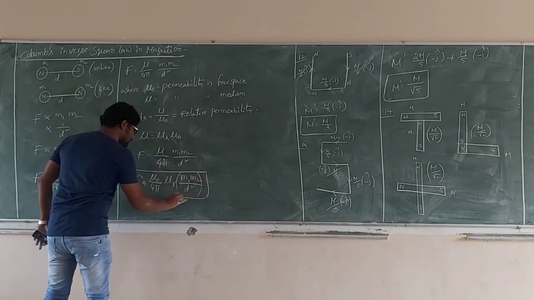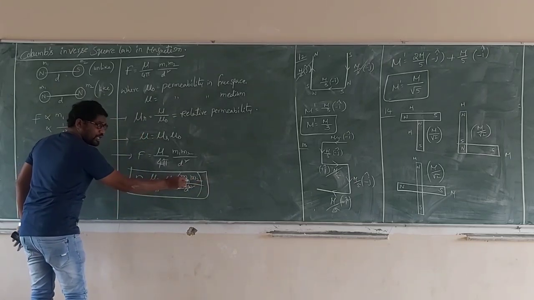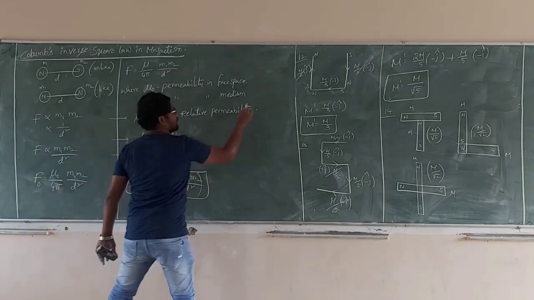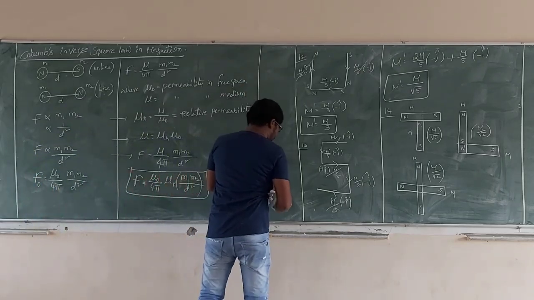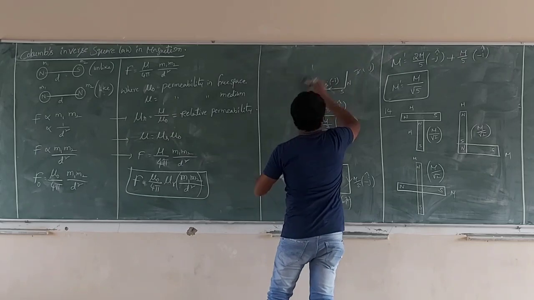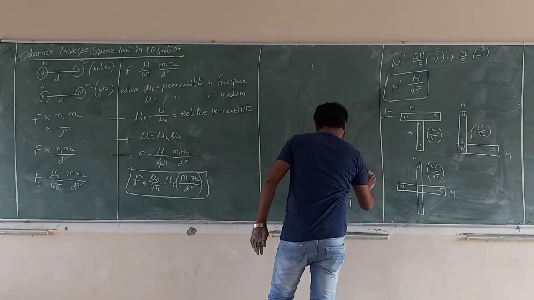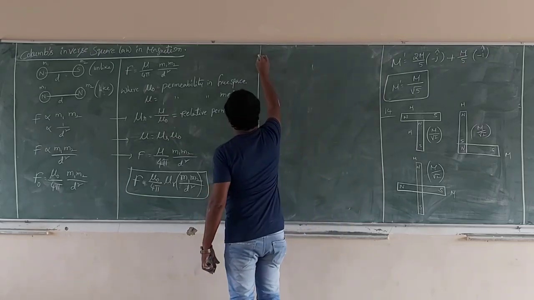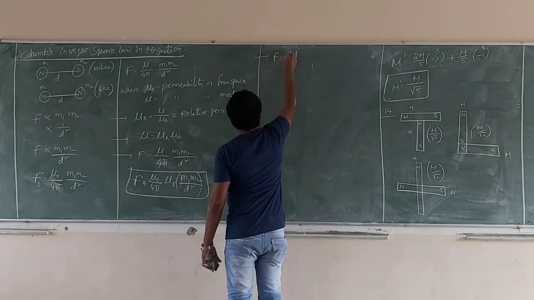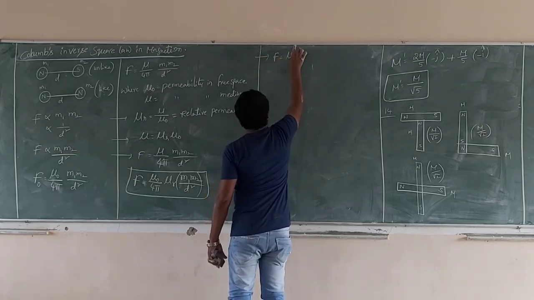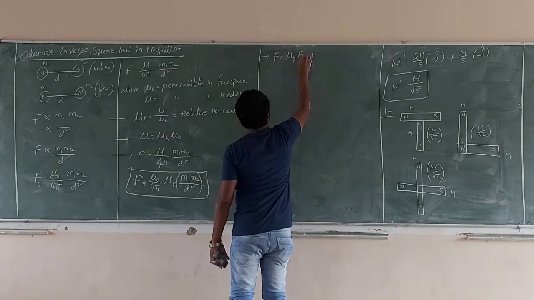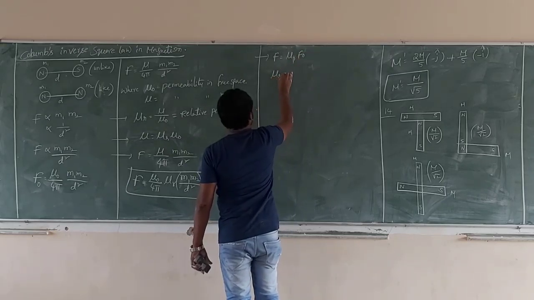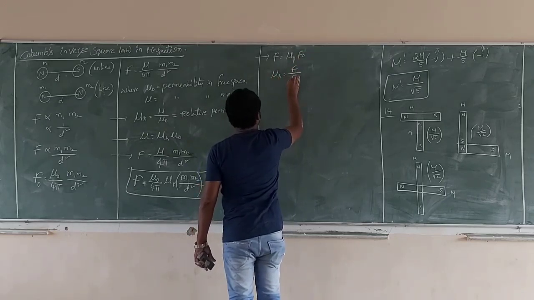What is mu naught by 4 pi m1 m2 by d square? That is F naught. Now the relation between F and F naught is F is equal to mu r into F naught. So mu r is equal to F by F naught.